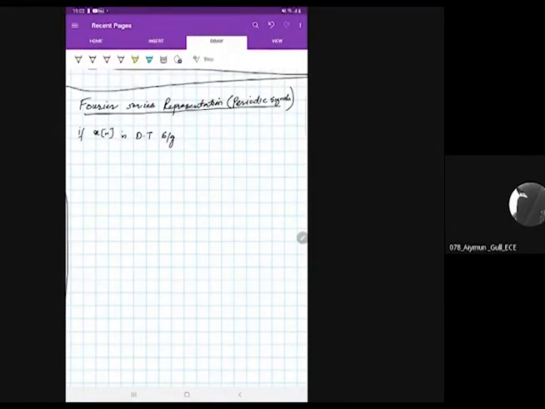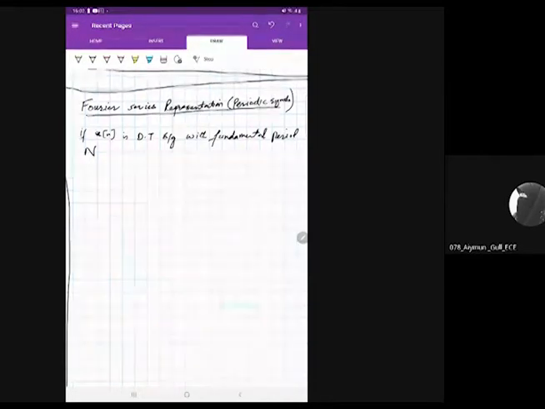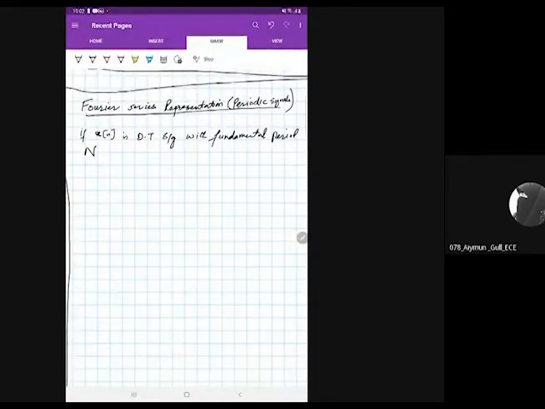Since the signal is periodic, it has a fundamental period equal to N, because it is discrete time, it is not continuous. Then the Fourier series of x of n is represented by